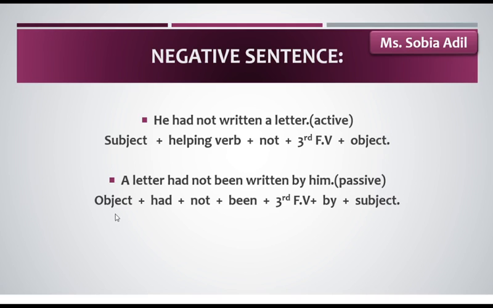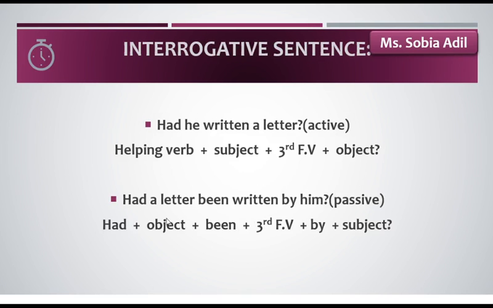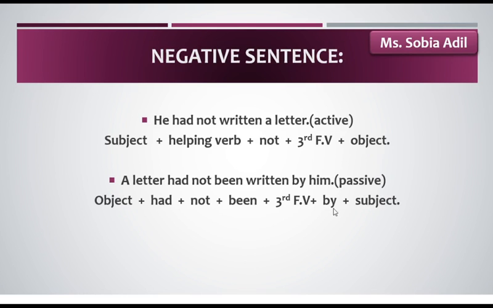We put the object first, then had, and you will not write been directly after had in a negative sentence. You will write not after the helping verb had, and then you will write been. So first comes the object, then had, then not, been, then the third form of verb, and then we write by and then the subject. This is how we change active into passive voice of negative sentences. A letter had not been written by him, right students?